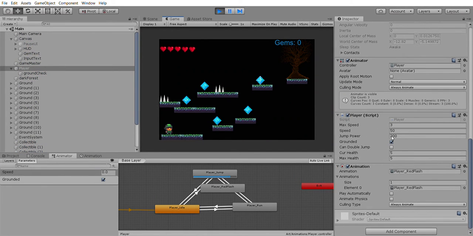it will detect that he is grounded. He can move left and right, and also when you jump, or at least when you double jump, it will sense it. Also with this game, you are able to control your jump power, so it's at 200. If I want to boost it up more, I can jump higher and a longer distance.